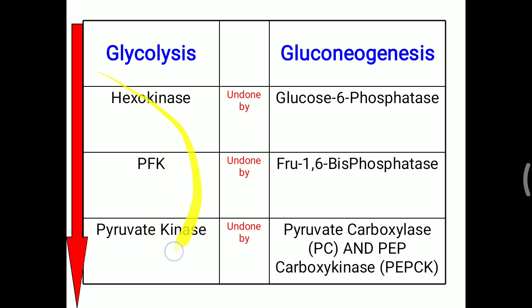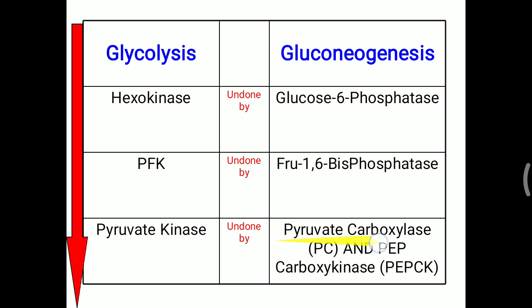That activity will be reversed with the help of four enzymes instead of three. Pyruvate kinase activity is conversion of phosphoenolpyruvate to pyruvate. Now in gluconeogenesis we have to convert pyruvate again to phosphoenolpyruvate, but it is not possible with pyruvate kinase.